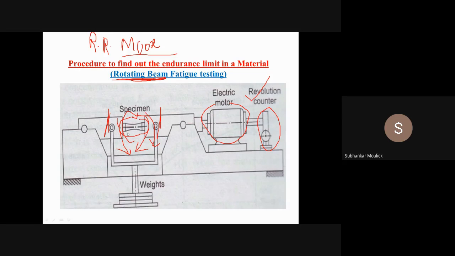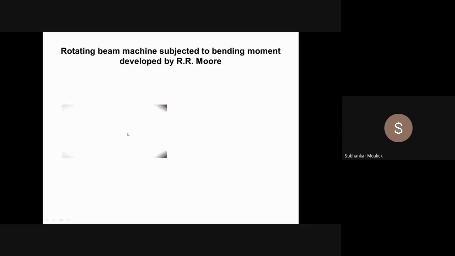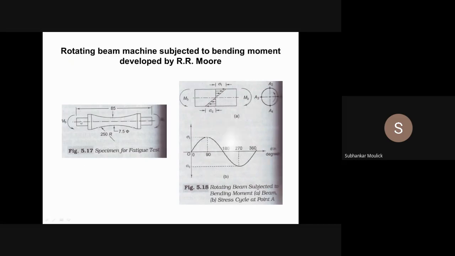Fine. And for the specimen, there are standard dimensions for this particular specimen. You cannot choose any particular dimension, and that standard dimension is, you can see the length of the specimen should be 85 mm. In that specimen you have cut a fillet. That radius of the fillet is 250 mm, and the diameter of the specimen will be 7.5 mm. Is it clear? This is the standard specimen for fatigue test.